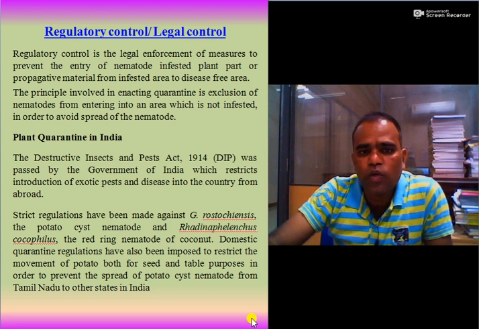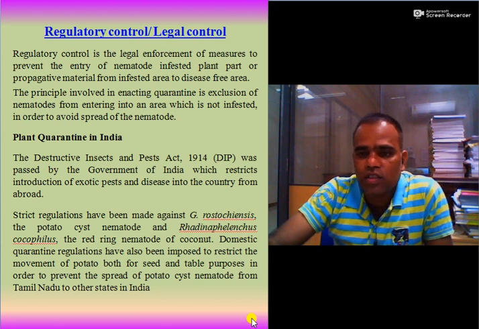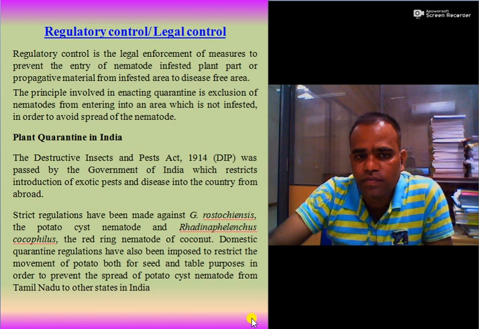The principle involved in enacting this legal control or quarantine is exclusion of nematodes from entering into an area which is free from that nematode, in order to avoid spread of these nematodes.